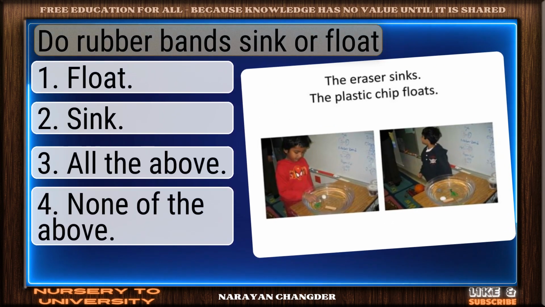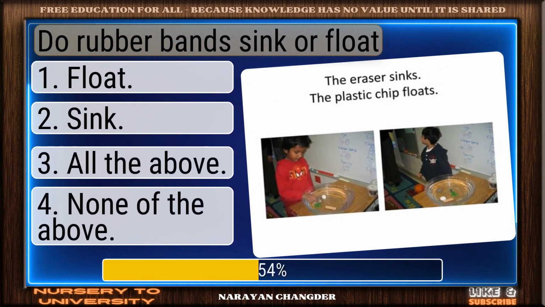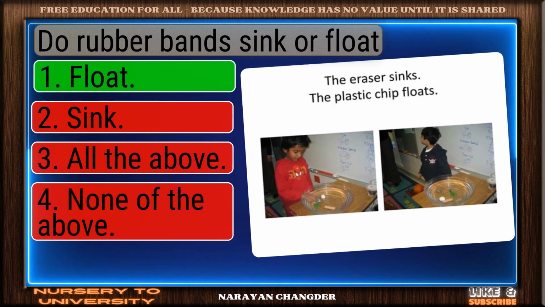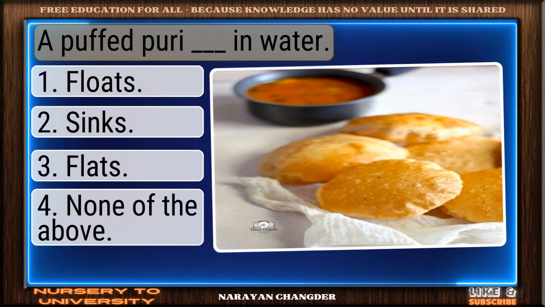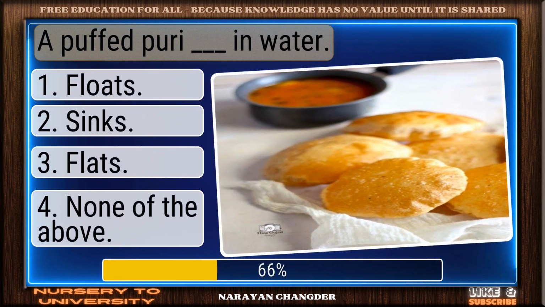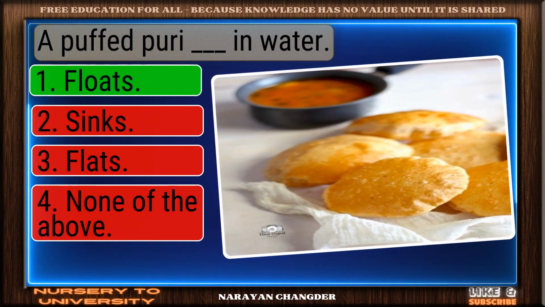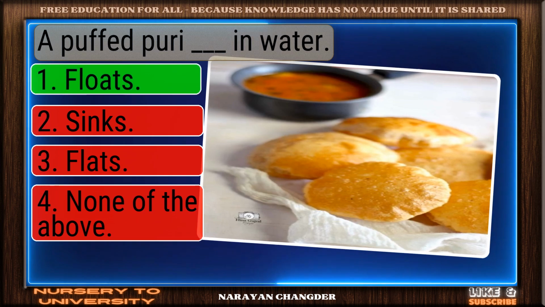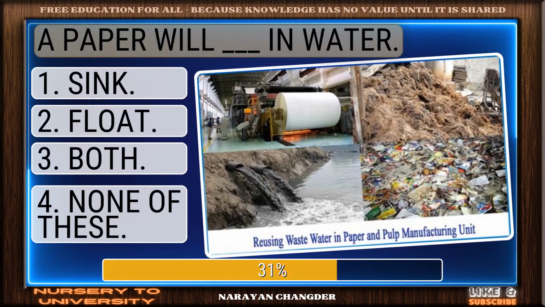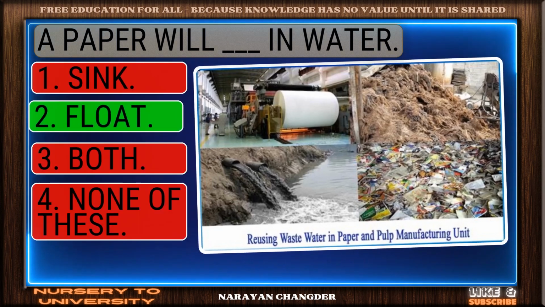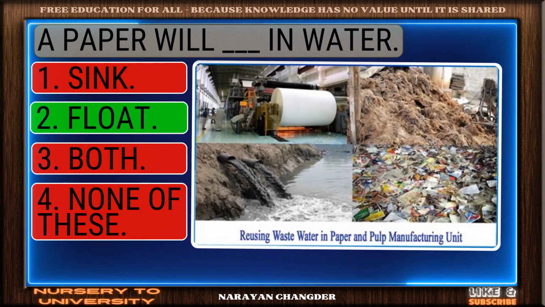Do rubber bands sink or float? Nicely done. Float is a solid answer. A puffed puree dash in water. Well reasoned. Floats is the correct choice. A paper will dash in water. Smart move. Float is an accurate answer.